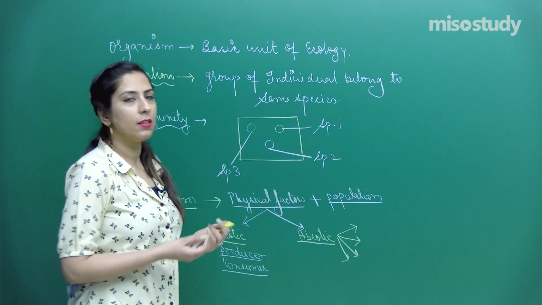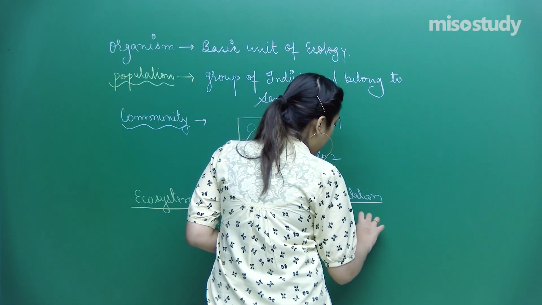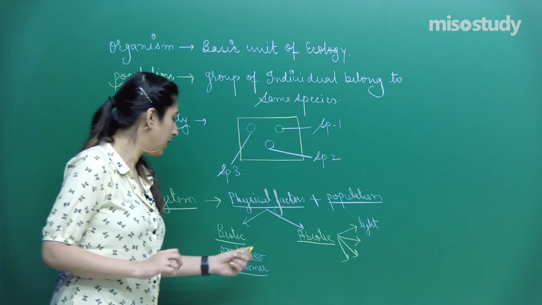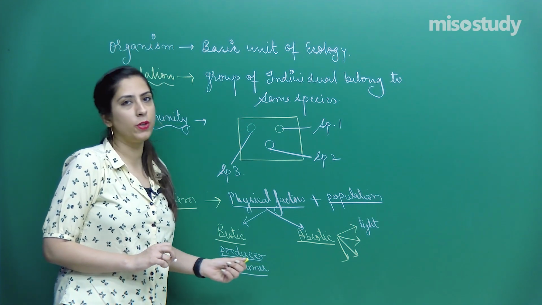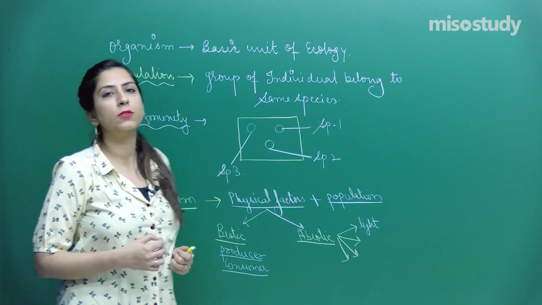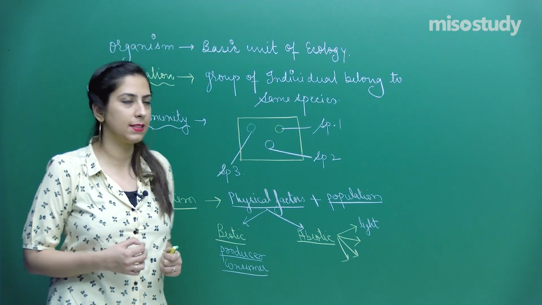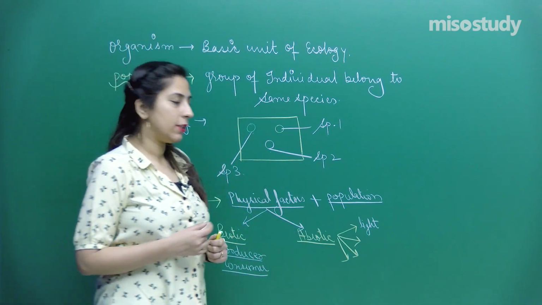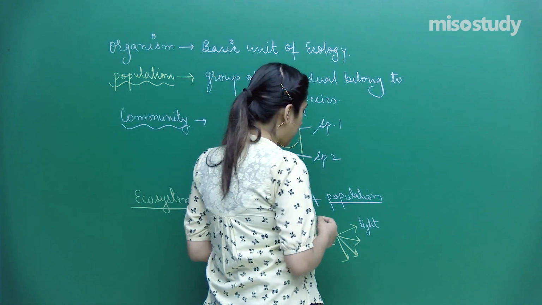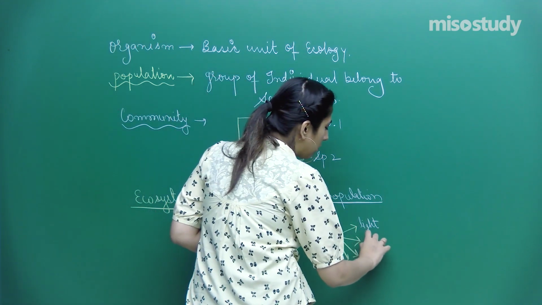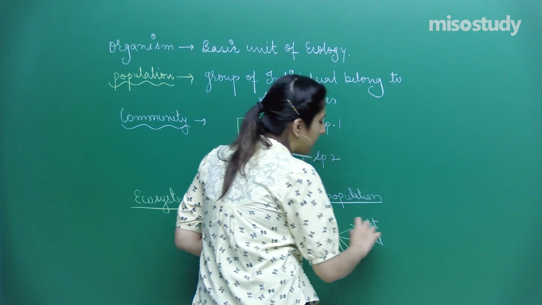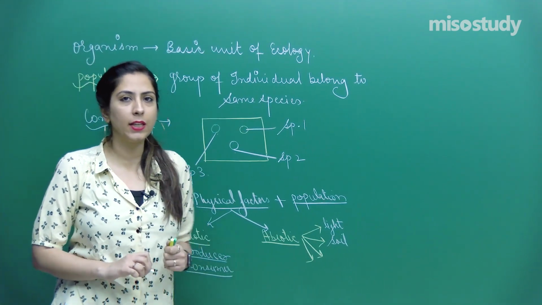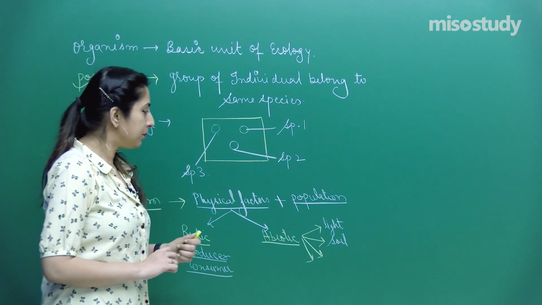So abiotic, you can take the example of light, because light is important for what? Photosynthesis, and photosynthesis is done by producers, and with the help of producers different food chains arise. Not only light, we have other factors also. Let's talk about them. In the abiotic factors, we have soil also. Soil is that property of earth that gives us nutrients, inorganic nutrients.